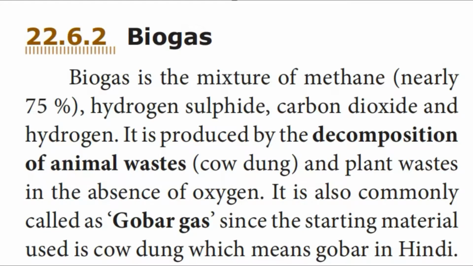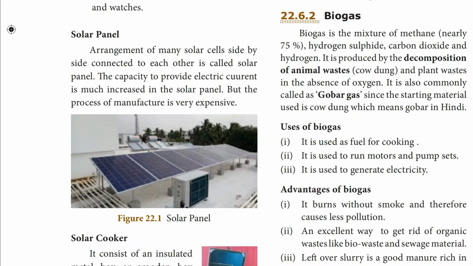Biogas is a mixture of gases, with methane making up nearly 75%, along with hydrogen sulfide, carbon dioxide and hydrogen. What are the uses of biogas? Biogas can be used as a fuel for cooking. It can be used to run motors and pump sets. It is also used to generate electricity.